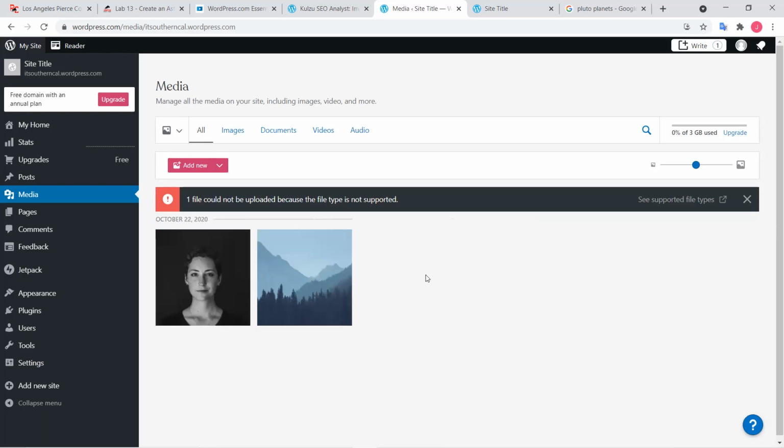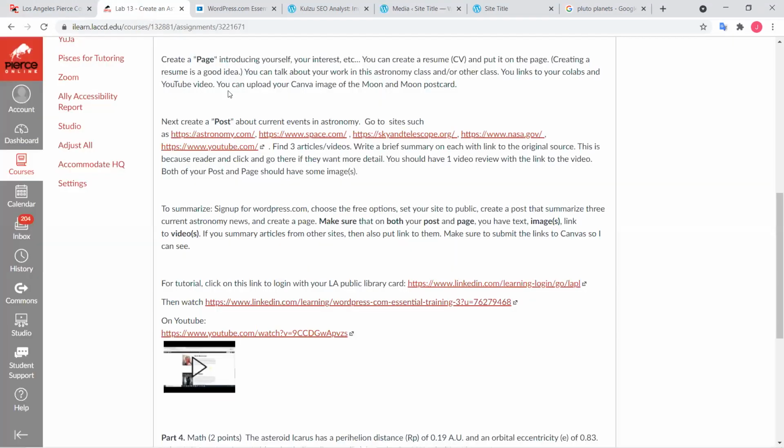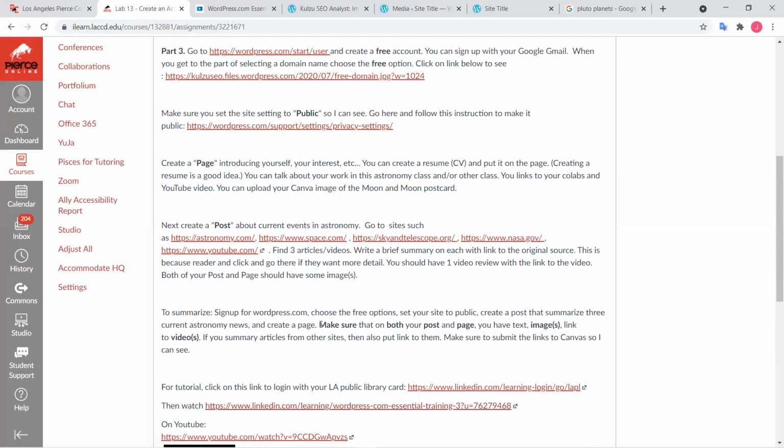Now that's gone. So you can sign up for the WordPress.com account, and in there you can create just a page. On that page, you can introduce a bit about yourself, and then maybe post some of the pictures you took of the stars or the moon. You can upload your postcard from Canva of the moon that you did before and put it in there. And then, for example, have a link to your YouTube video. Just introduce yourself and some of the work you did on the page, okay?